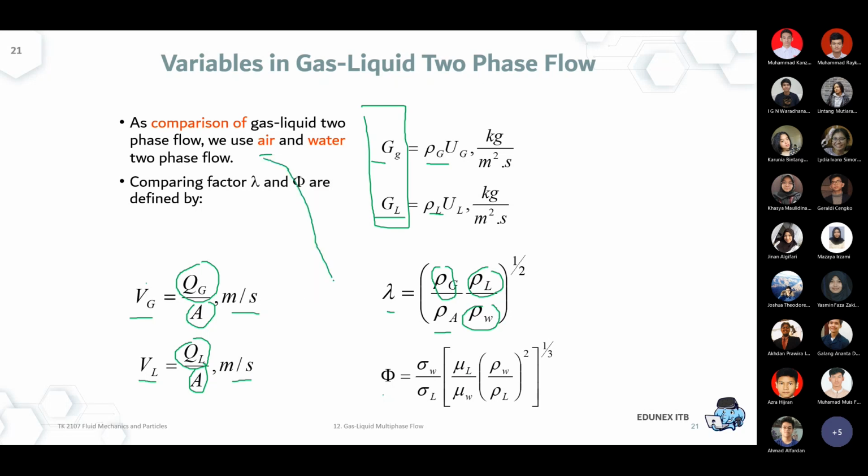That's the reference point. So it's like a specific gravity. If you would like to have some analogy, because it's a density of a gas divided by the density of air, it's like a specific gravity for the gas part. And this one is a specific gravity for the liquid part because it's divided by the water.